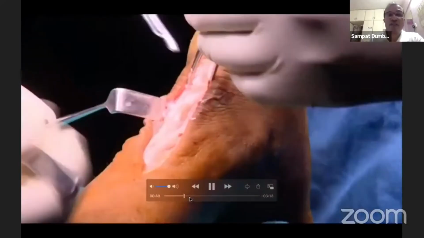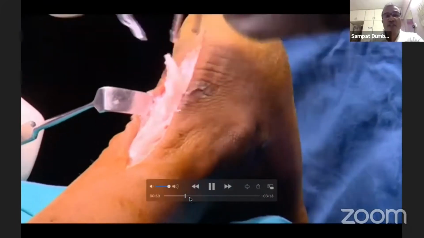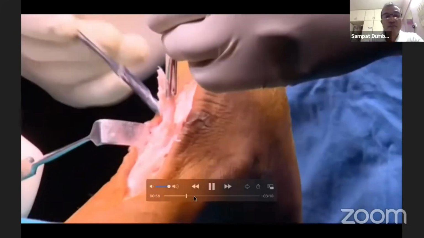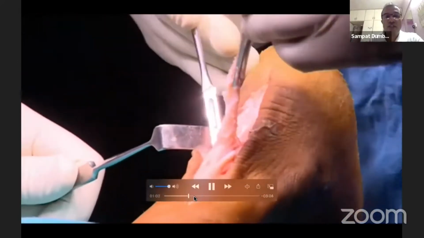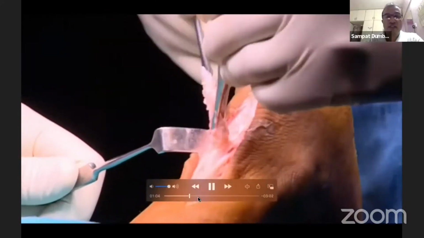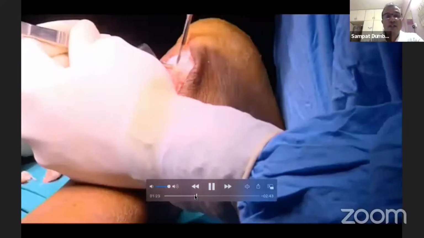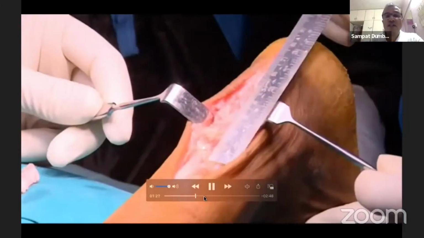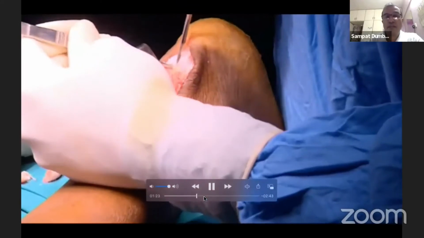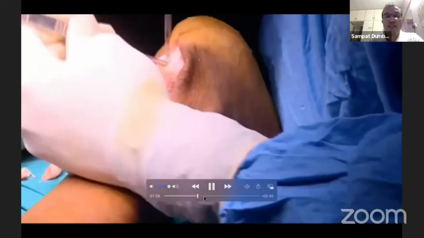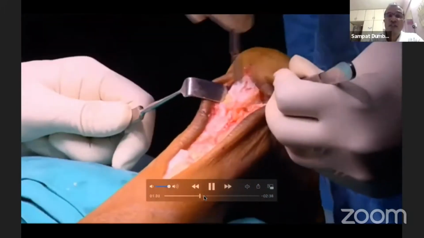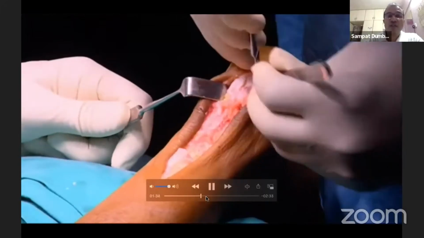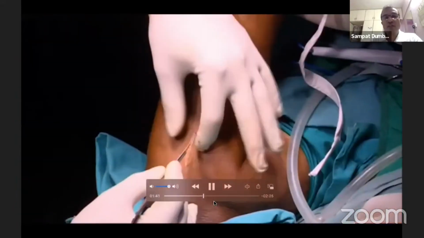This is a chronic Achilles rupture. And see, this is all fibrous tissue. This is not a tendon at all. We have to just palpate and see. After complete excision, this was a 9 centimeter gap. Then we went distally, opened the calcaneal insertion, as Naik sir showed us, and then took out Haglund's bump from there. And now we are in flexed position of the knee because we are operating in prone position.